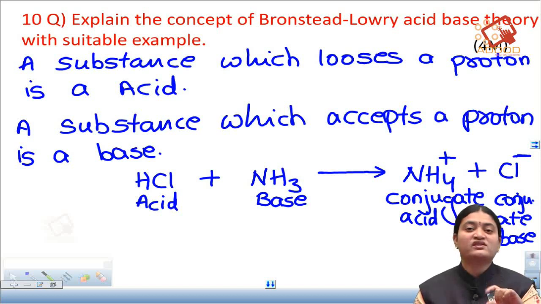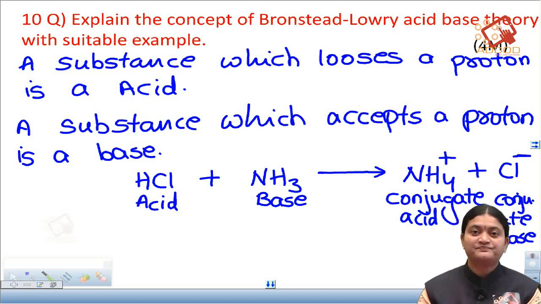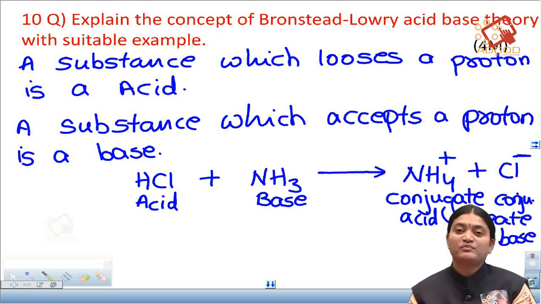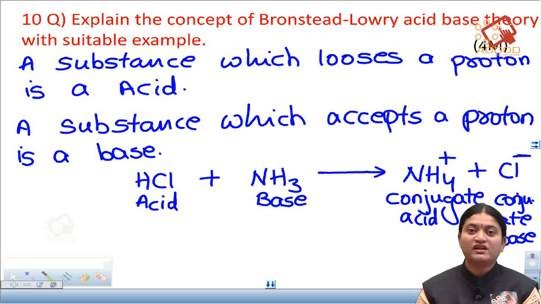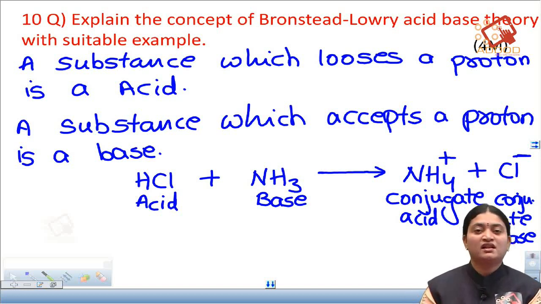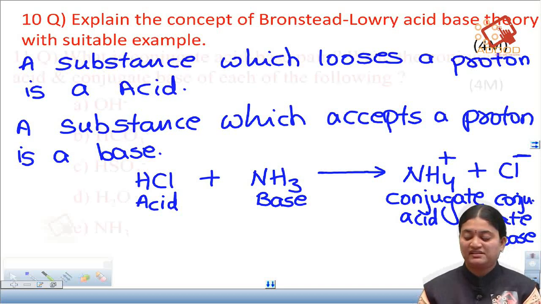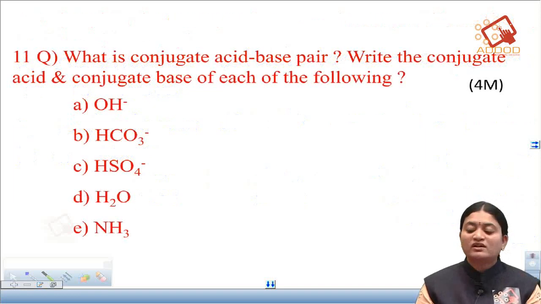The base which gains a proton becomes a conjugate acid, and the acid which loses a proton becomes a conjugate base. Okay. So together we call this a conjugate acid base pair. Okay. So, this is all about the Lowry-Bronsted theory for acids and bases. Next question is, what is a conjugate acid base pair?